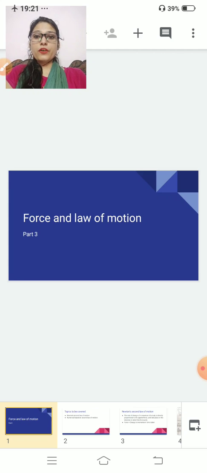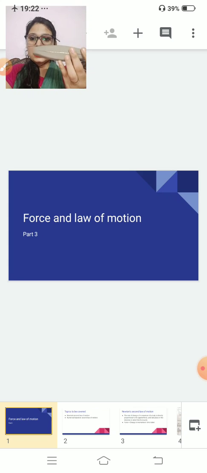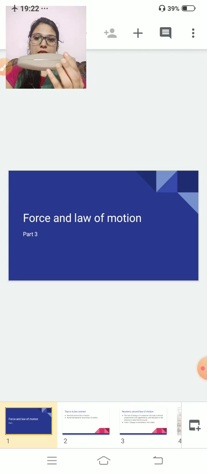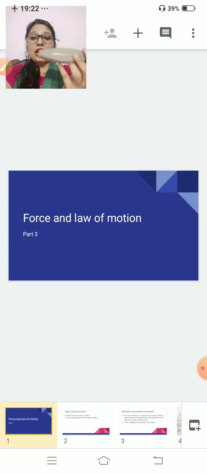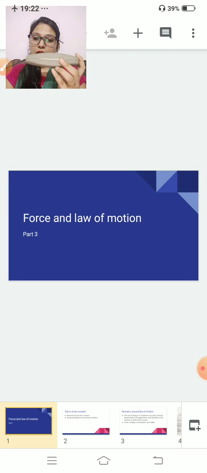It means if a body is at rest, for example this box, it will remain at rest until you apply an external force on it. If you apply external force from this side or that side, it will start shifting. That means it will come into motion. But if you do not apply any force on it, it will remain as it is.